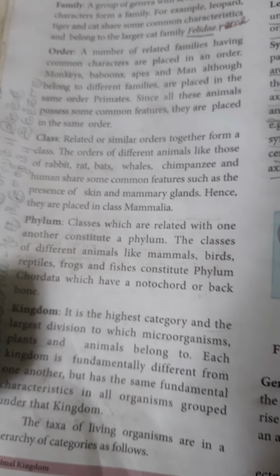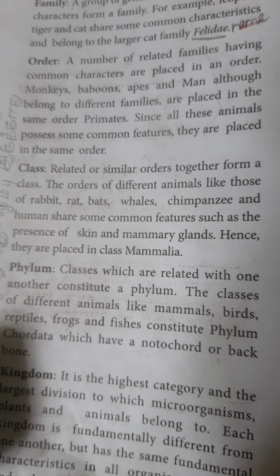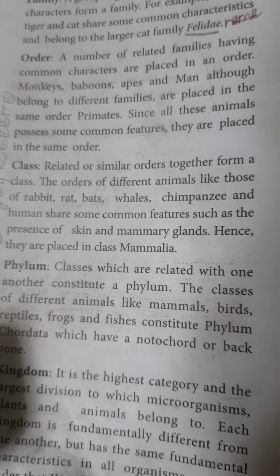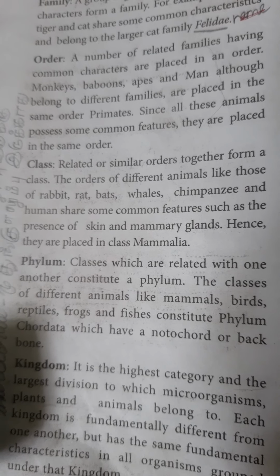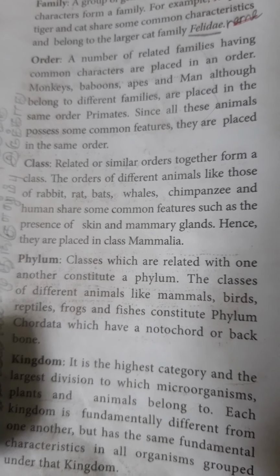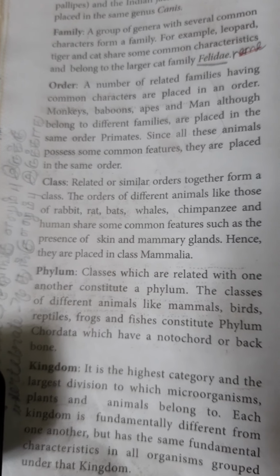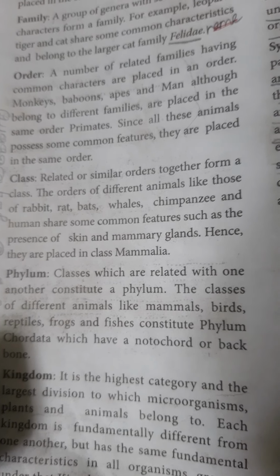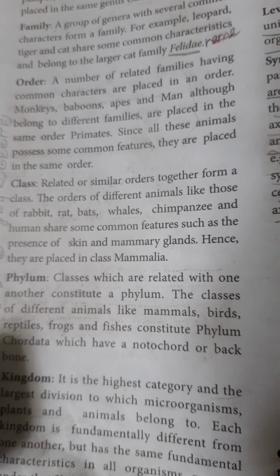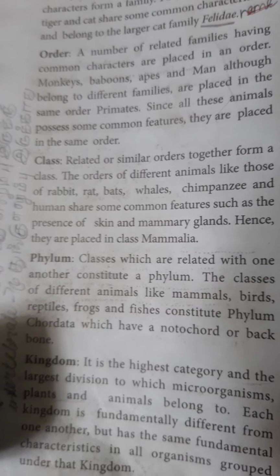Then class. Some related orders come together and form a class. Example, rabbit, rat, bats, whales, chimpanzee and human. These are all different species, different genera, but come under the same class because they have common features such as presence of skin and mammary glands. So they all come under the class Mammalia.